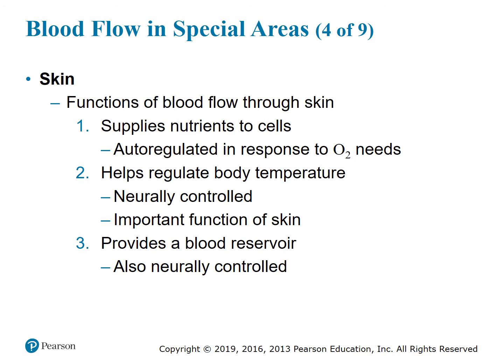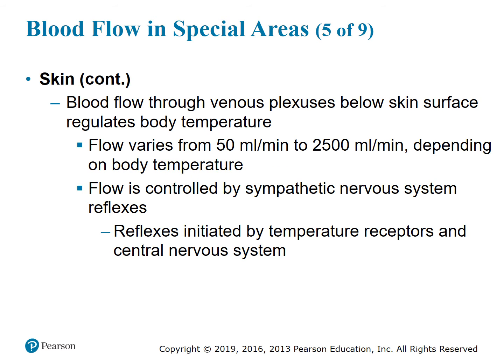Skin is another special area. Blood flow through the skin supplies nutrients to the cells, and it's autoregulated in response to oxygen needs. It also helps regulate body temperature, which is neurally controlled and is an important function of skin. It also provides a blood reservoir, which is also neurally controlled. Blood flow through venous plexuses below the skin surface regulates body temperature. The flow varies from 50 milliliters per minute to 2,500 milliliters per minute, depending on body temperature.